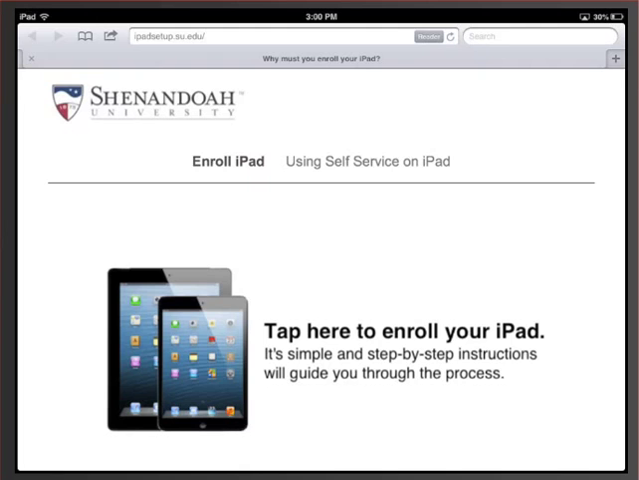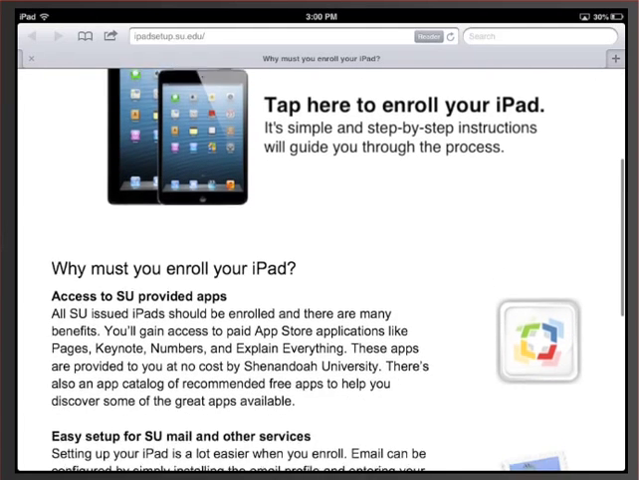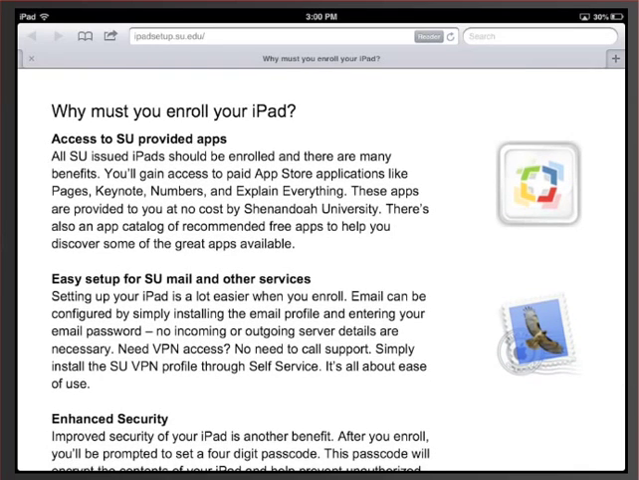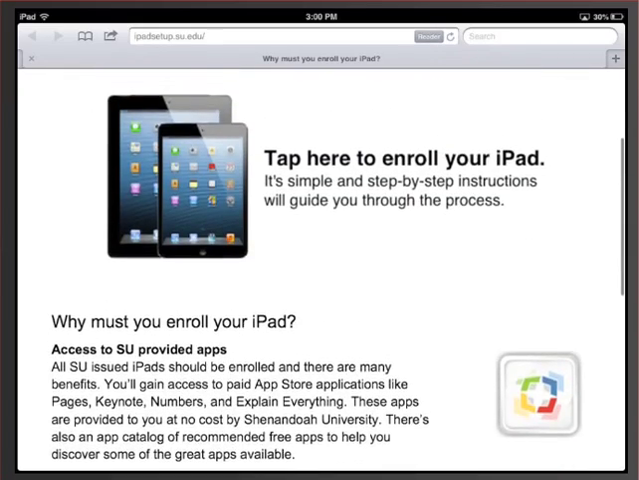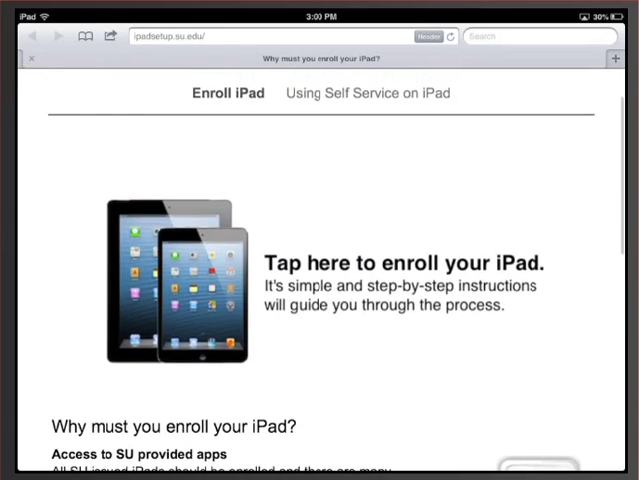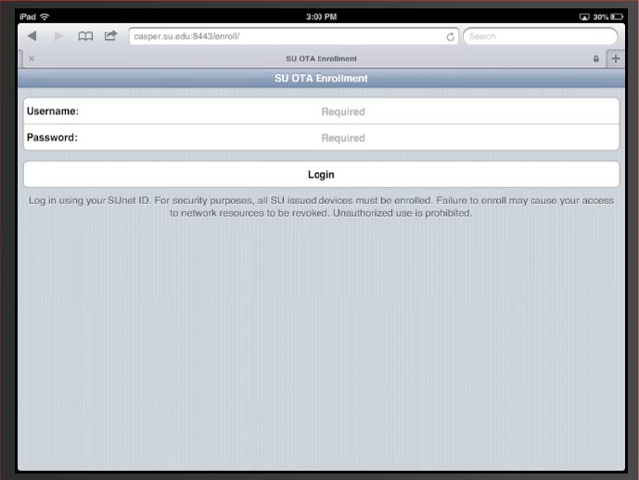After you get to this website, you will see an explanation of why you should enroll your iPad, what the benefits are for that, and then you'll see a spot to click, or in this case, tap to enroll your iPad. So I'm going to go ahead and tap here, and you'll be taken to a page to log in using your SU credentials. This is the same thing that you would use to log in to Blackboard.